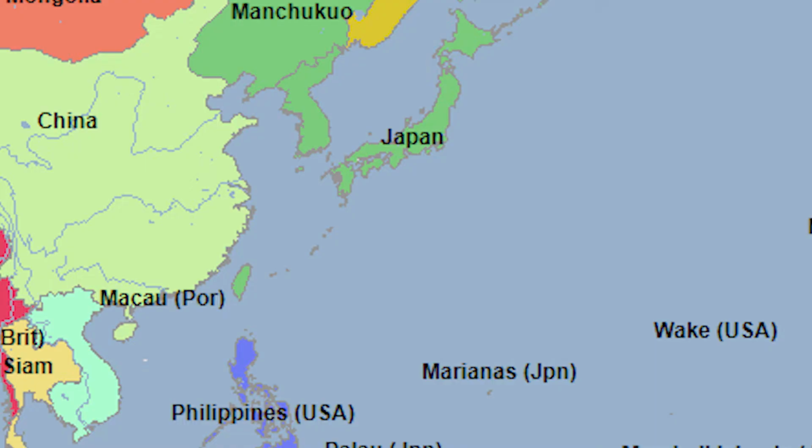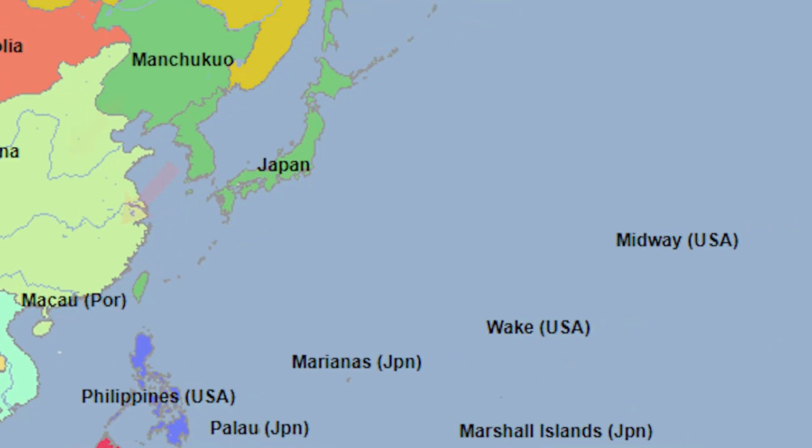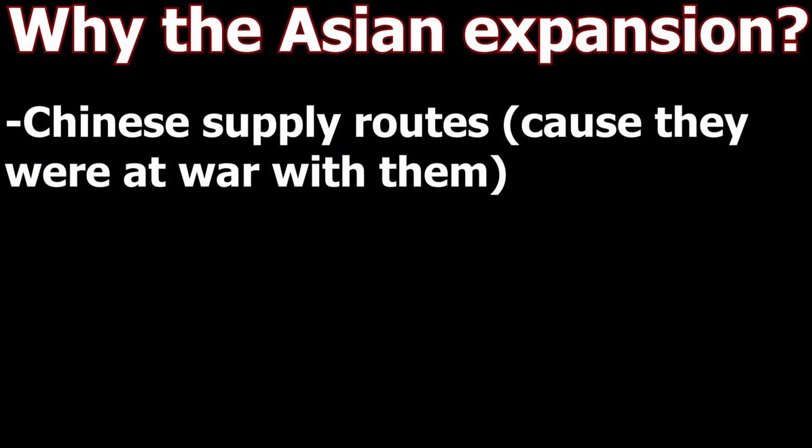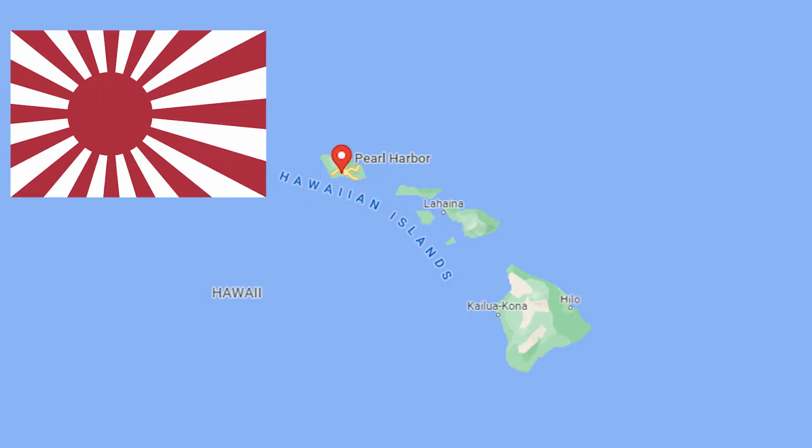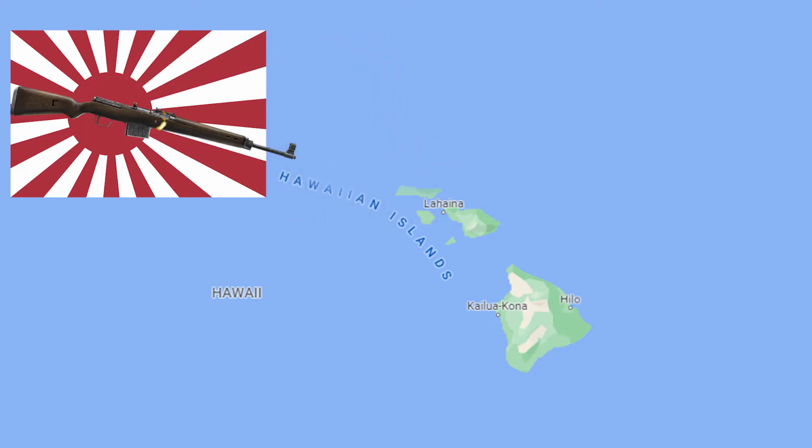Outbreak of the war. Japan needed more territory in Asia and hated the US. They wanted to quickly take over Southeast Asia to cut off China's supply route from the West, as well as obtain the West's oil fields. Sanctions from the US after the takeover of Indochina convinced the Japanese to go to war with the US. On December 7th, they did a surprise attack on Pearl Harbor to cripple the US Navy so they could take over East Asia without worrying about the US Navy interfering in their conquests.